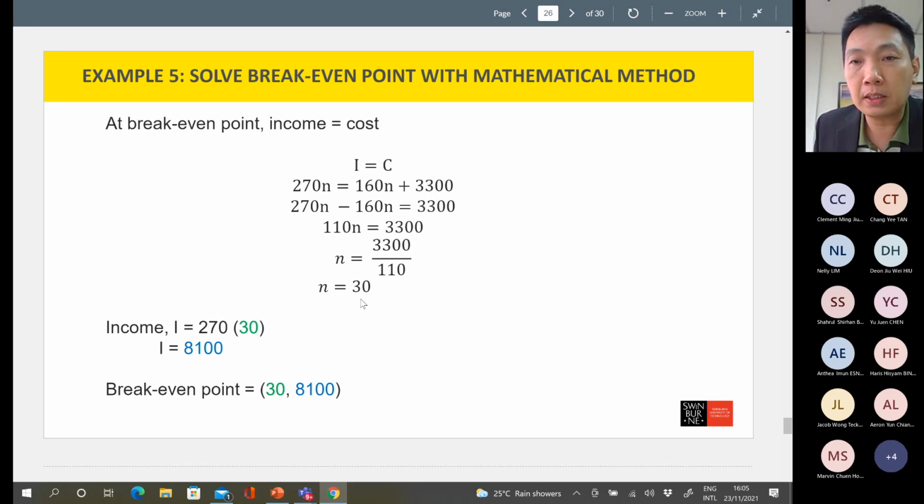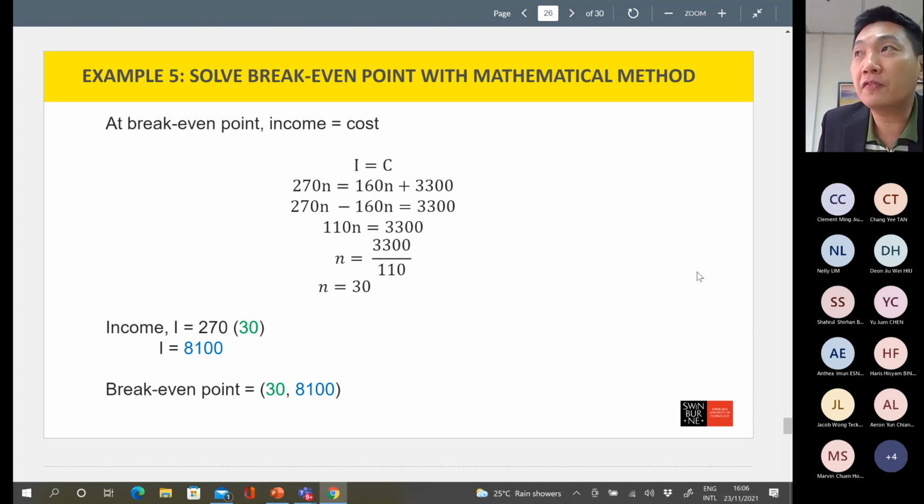Simplify, I get 30. So that means in order to get break even, the company must at least sell 30 units of the product. Not only manufacture, must at least sell 30 units of this product in order to get break even. Some students may ask, how about 29.5? 29.5 is still making a loss. Have to sell at least 30 in order to get break even.